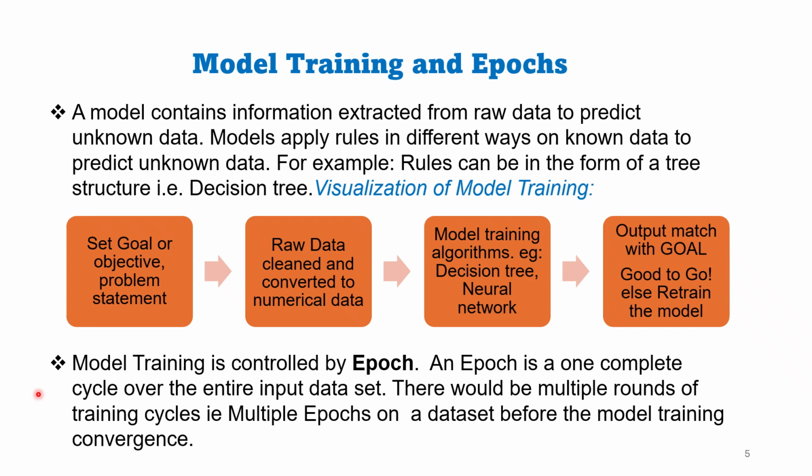A full training cycle of the entire input data set is called epoch. Model training is controlled by epoch. An epoch is a one complete training cycle over the entire input data set. There would be multiple rounds of training cycles, so multiple epochs on data set before the model training converge.